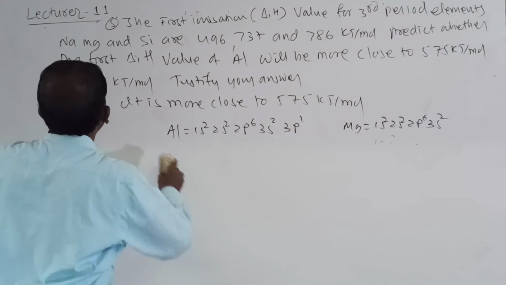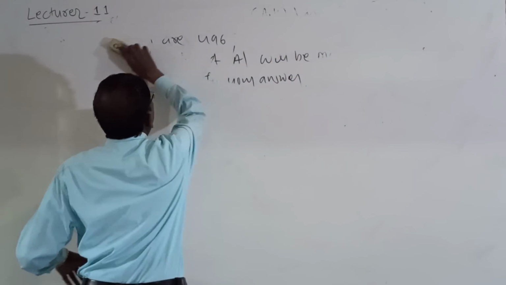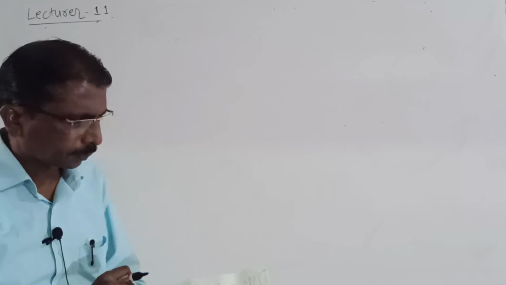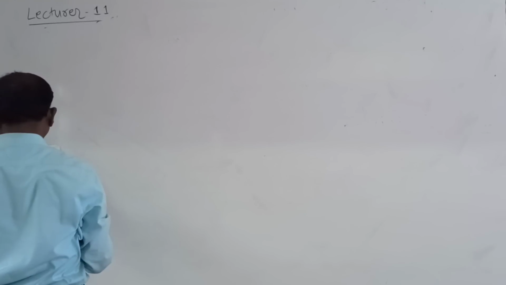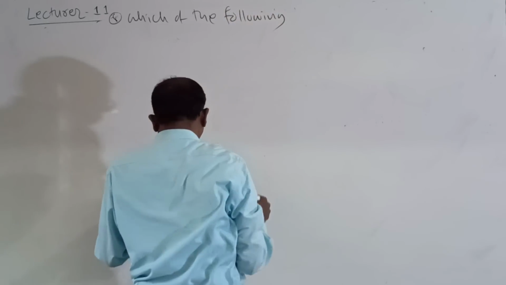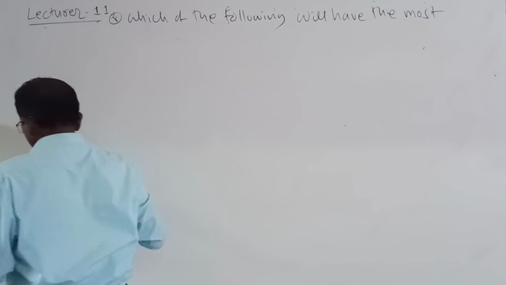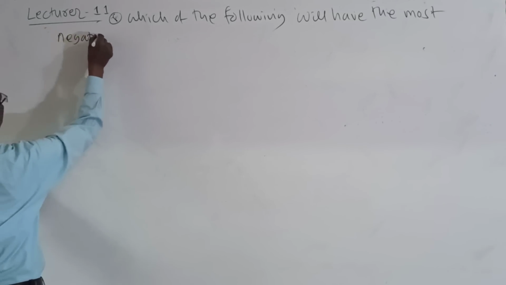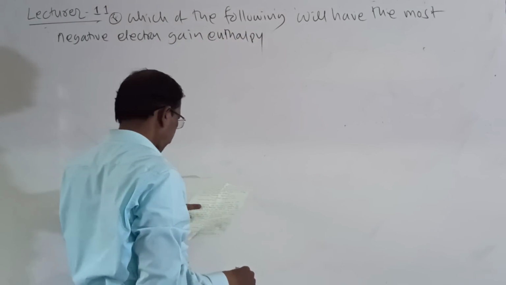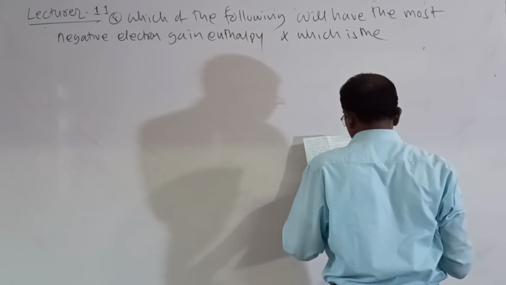Then next one. Which of the following will have the most negative electron gain enthalpy, and which is the least negative?